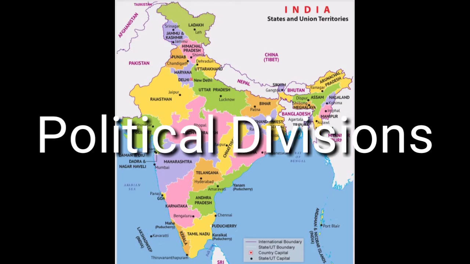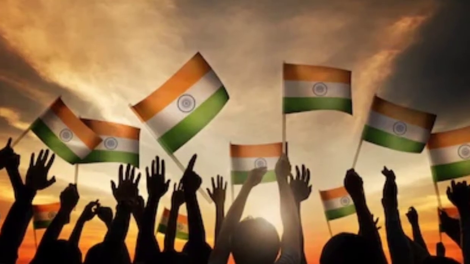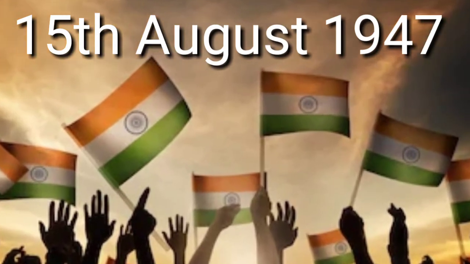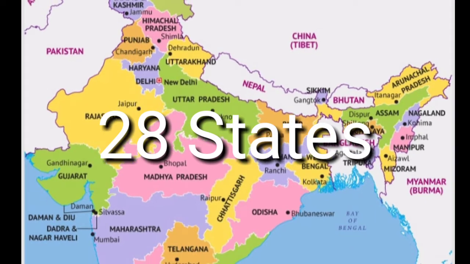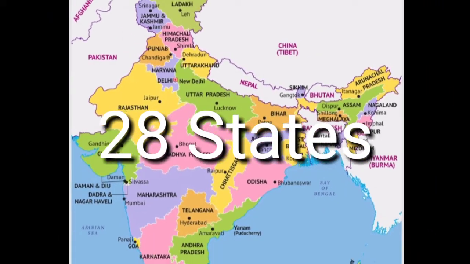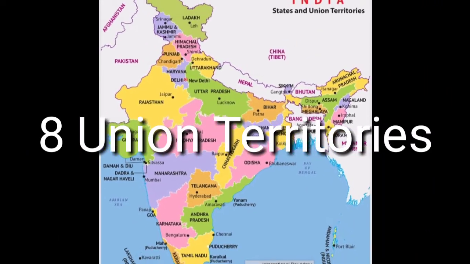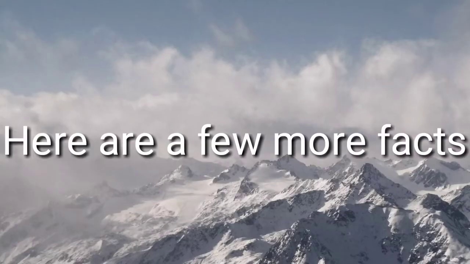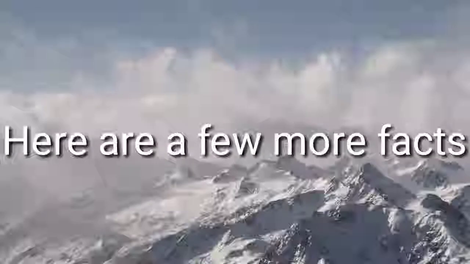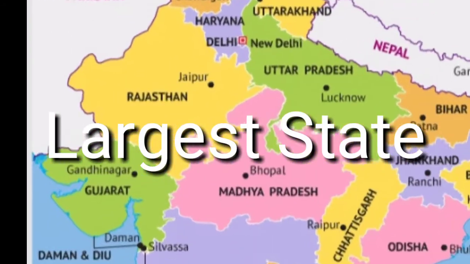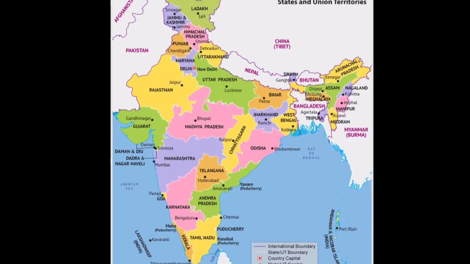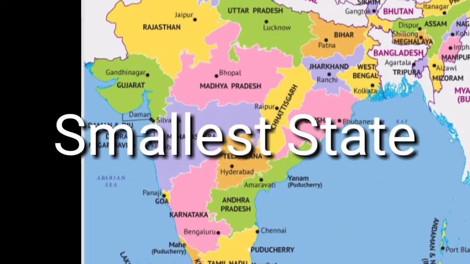Now let's talk about political divisions of India. India became an independent country on 15th of August 1947. There are 28 states and 8 union territories in our country. Let's know more about India. In India, the largest state according to area is Rajasthan, and the smallest state is Goa.